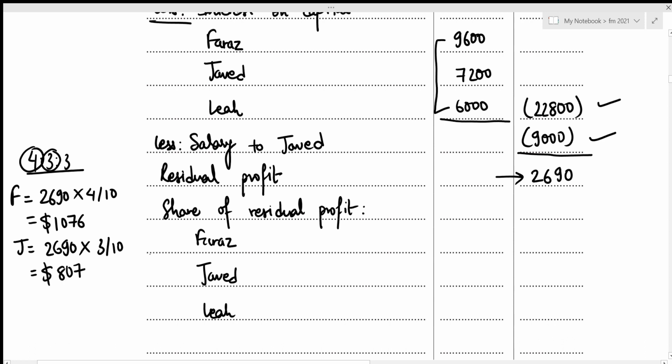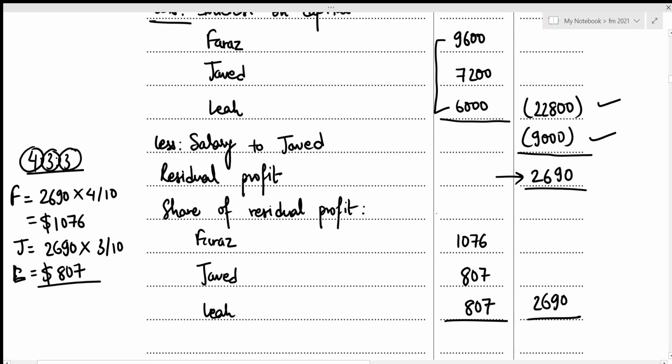And as we can see that for Leah as well, it is 3 parts out of 10, which means that her profit is going to be 807 as well, right? So that's for Leah. Let's write it down. For Faraz, it's 1,076. For Javed and Leah, that's 807 and 807. And the total for this would again result in 2,690 because we just divided this value among the 3 partners.